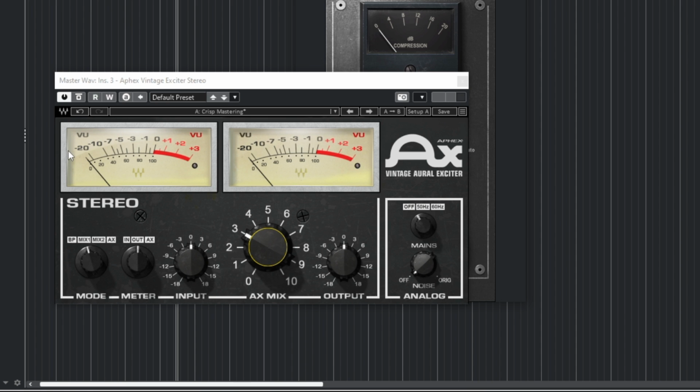Yeah, you see what happened when I extremely bring the AX mix up. So I just wanted you to know the effect of this plugin. That's why I did that. So as you can see, when I bring it up, it brings more of the high. So I bring in about 3 dB, just a little bit of it. So you can see the song is having that kind of highs a little bit in it. So let me bypass everything over here and listen to before and after on the overall song.